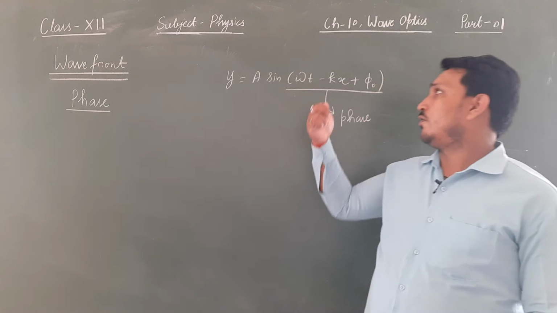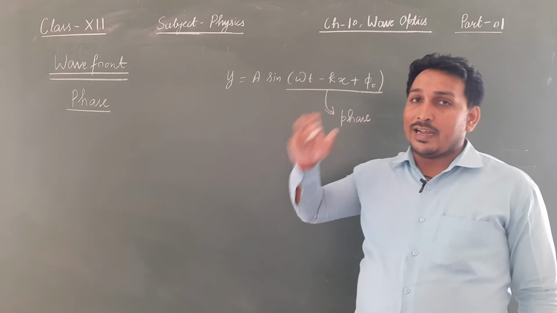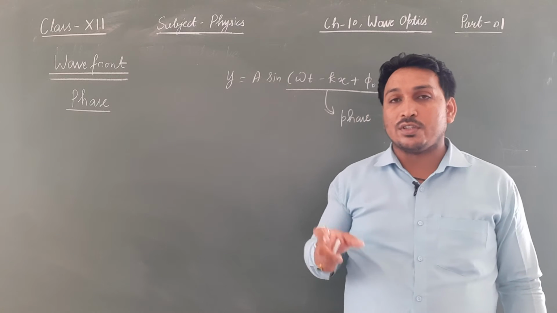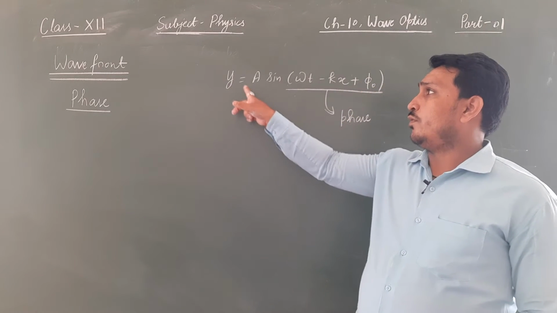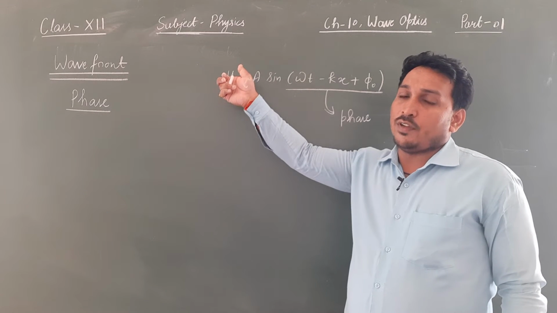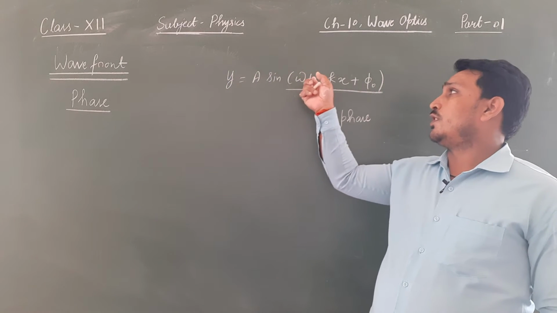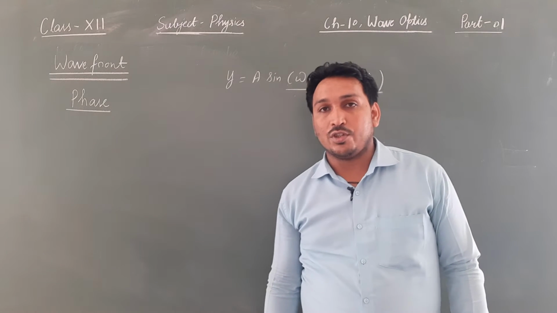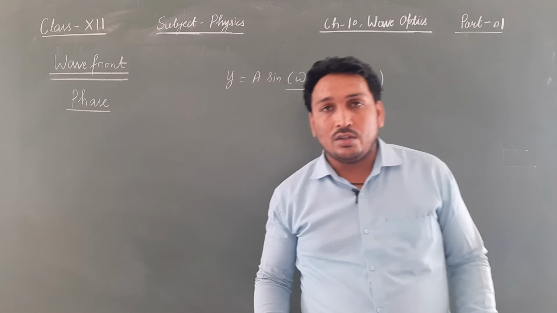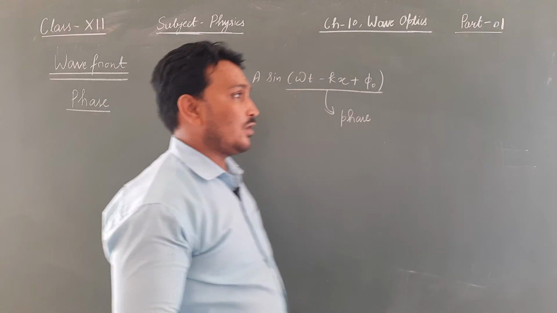If I put t equal to something over here, it has the ability to describe where the particle is, because a is fixed. So where the particle is, what is the value of y for that? We need to understand this. Phase is something which describes the position of the particle.